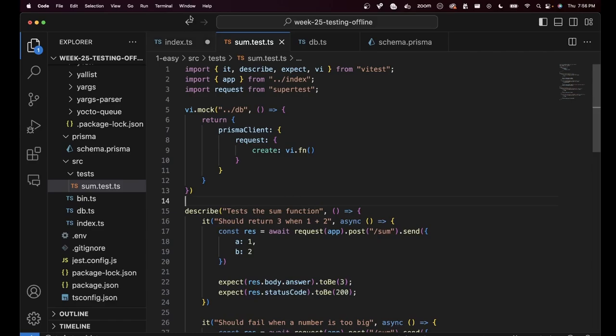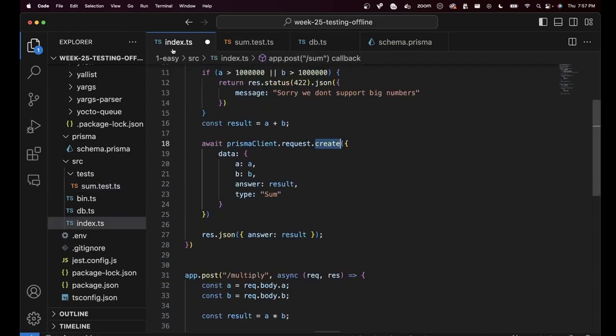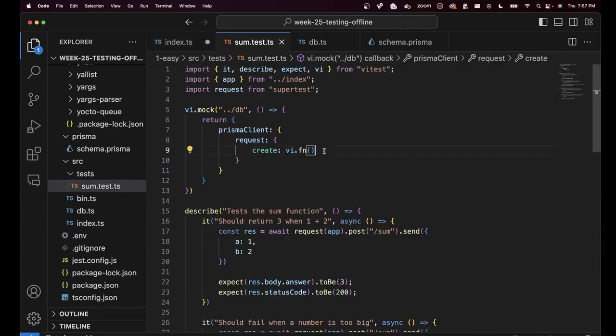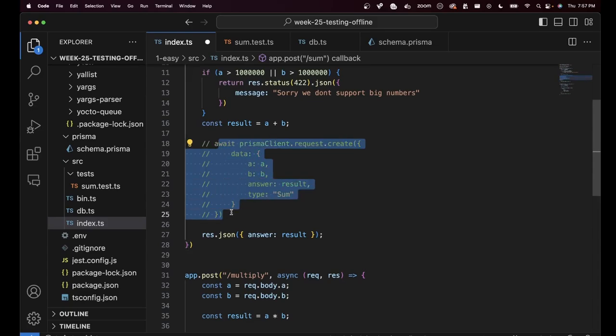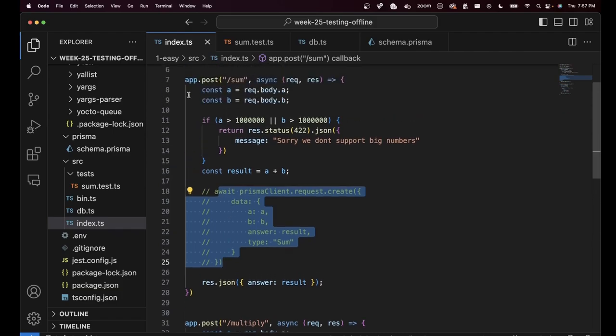And now anywhere in index.ts, Prisma client.request.create is called, it will be replaced by a mock function. You don't have to worry ever about this hitting the database. This will not call a database call. This will simply call v.fn, and hence this will sort of become a dummy call. This is almost equivalent to getting commented out. So our tests will work as expected.